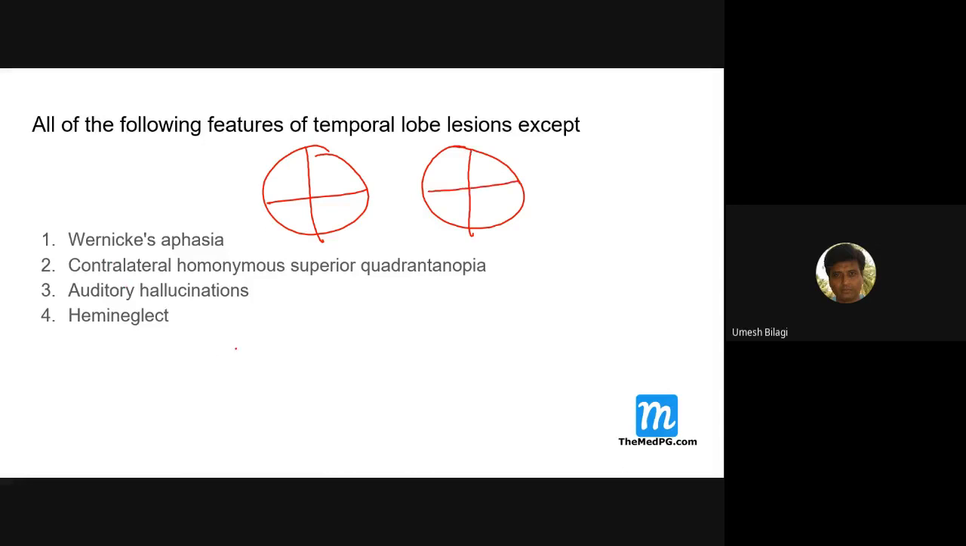So if, for example, this temporal lobe is involved, then these two quadrants will lose vision. The other three are okay. That's what this says: contralateral homonymous superior quadrantanopia.